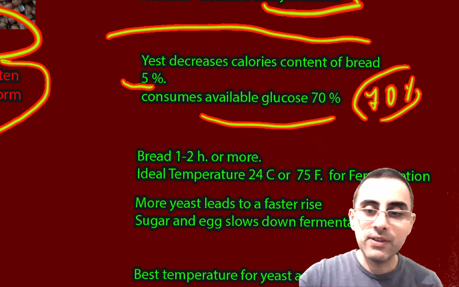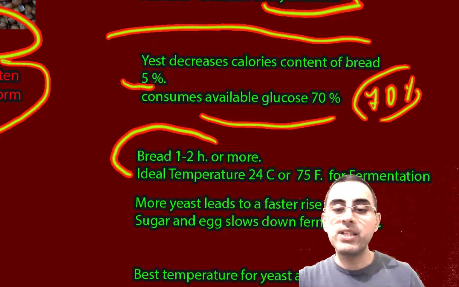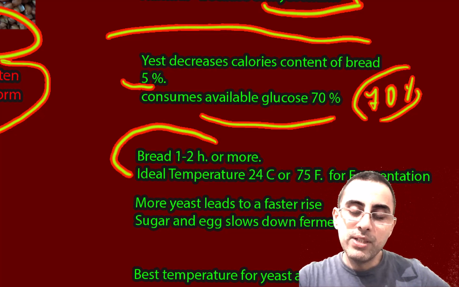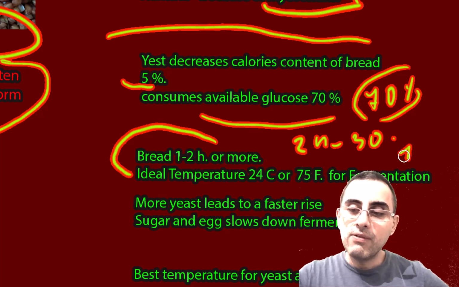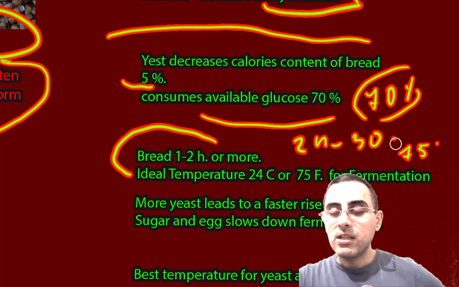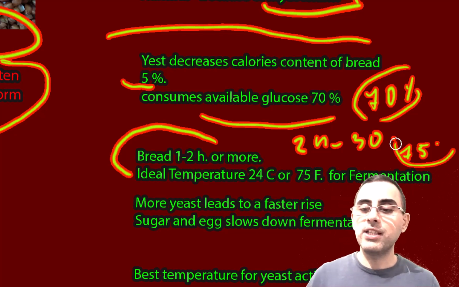Usually it's enough to give around 1 to 2 hours for fermentation, and ideal fermentation is around 24 to 30 degrees Celsius, or around 75 Fahrenheit. So it's the ideal temperature, and 2 hours is usually enough.